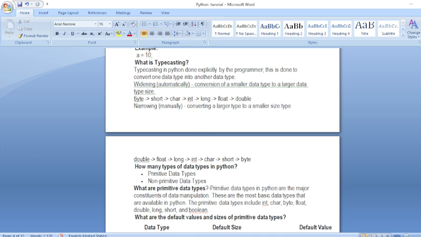Here is the short data type. Byte is the shortest. Here char is short. Here integer is a smaller data type. Long is larger. Then float is larger according to this.